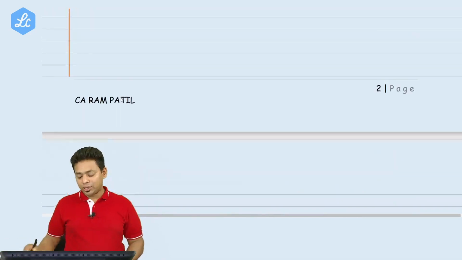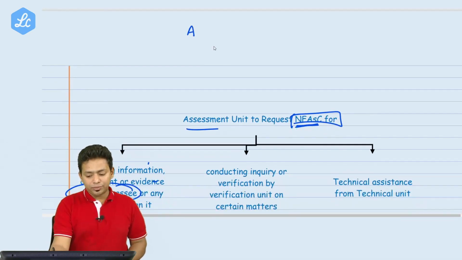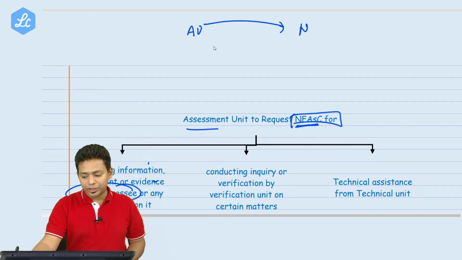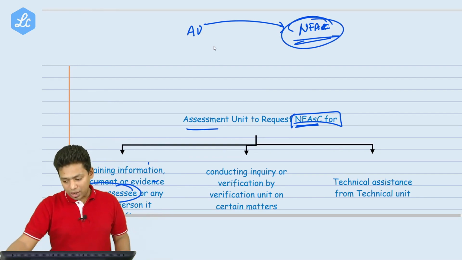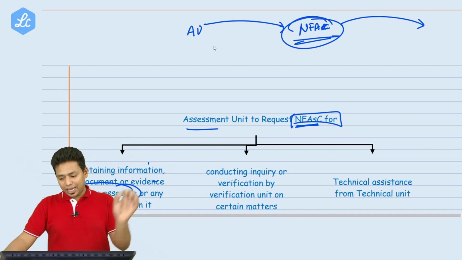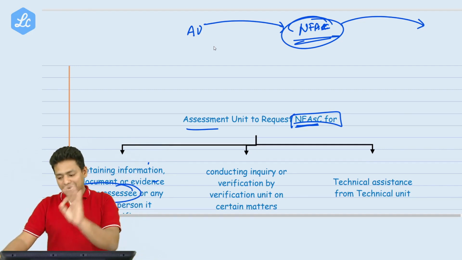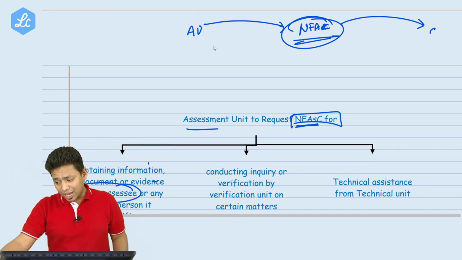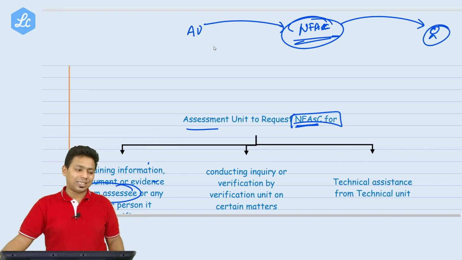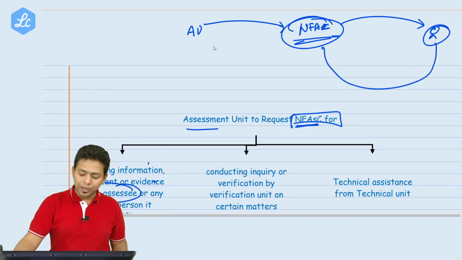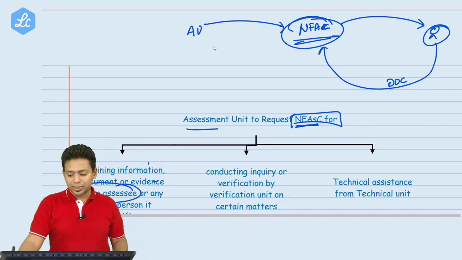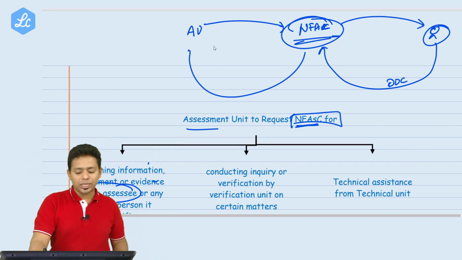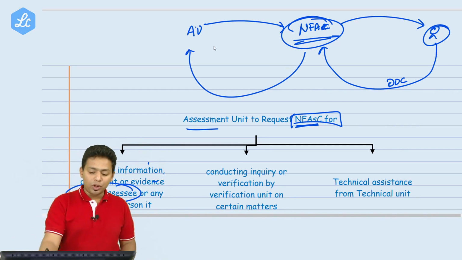Are you getting this? So the assessment unit is asking NFAC, National Faceless Assessment Center, and NFAC is asking for this document from the assessee. The assessee is submitting documents to the National Faceless Assessment Center, and the National Faceless Assessment Center will give the document to the assessment unit or verification unit.